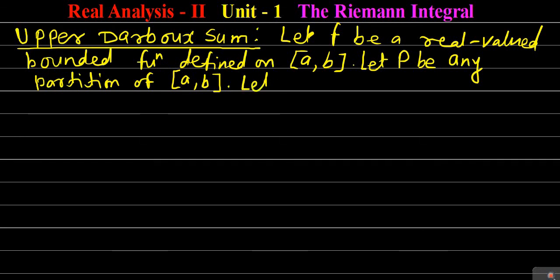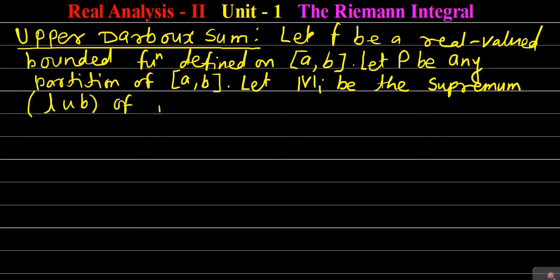Let capital Mi be the supremum, supremum means LUB, least upper bound, of function f in the subinterval delta xi.